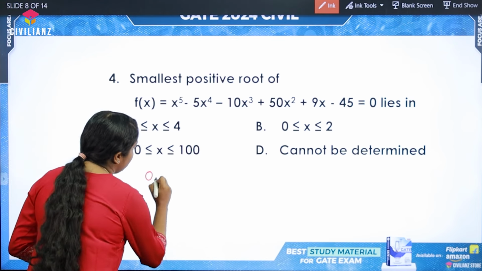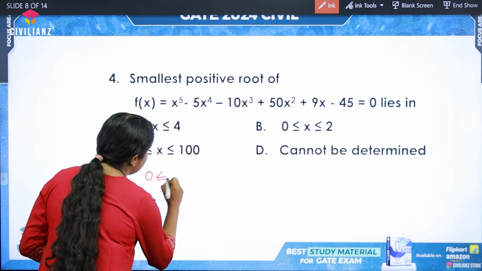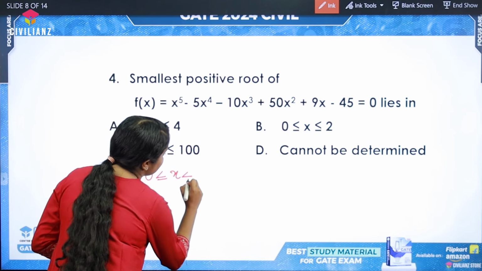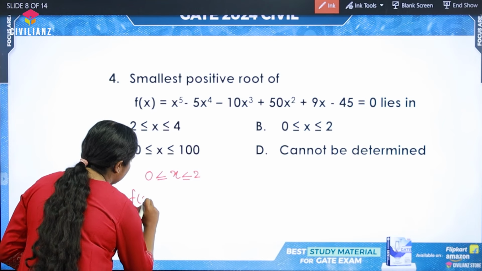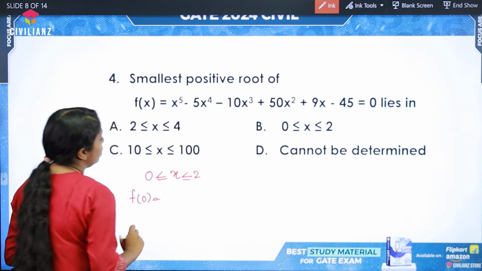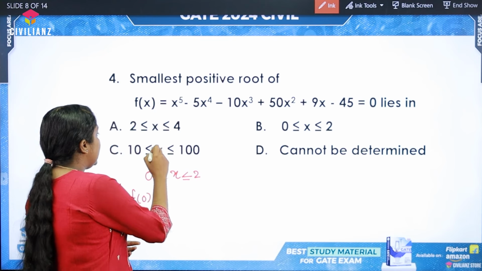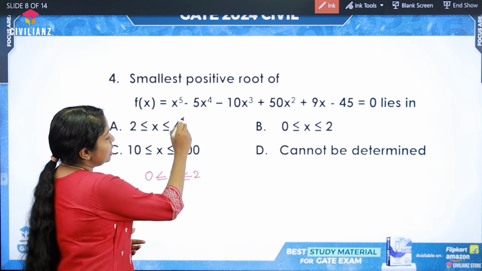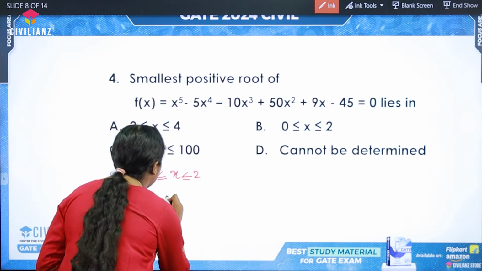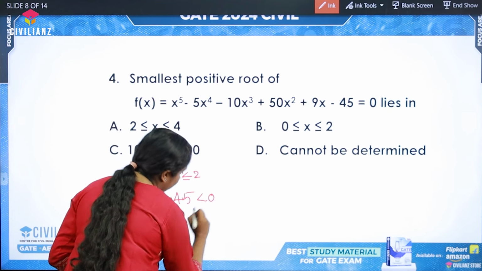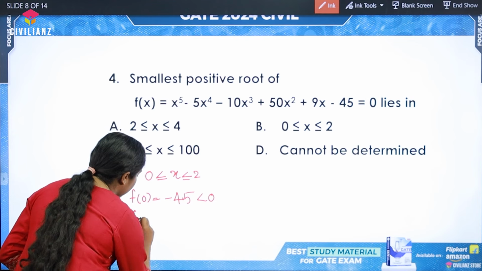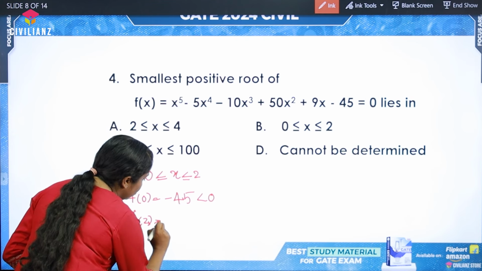In option B, it is given that 0 is less than or equal to x less than or equal to 2. So f of 0, basically replacing the value of x with 0, we obtain minus 45, which is less than 0. Next, we find the value of f of 2.